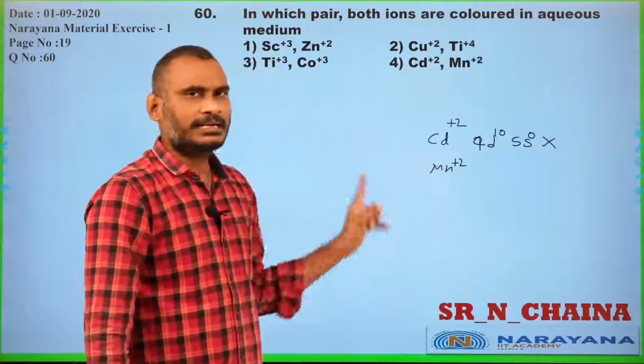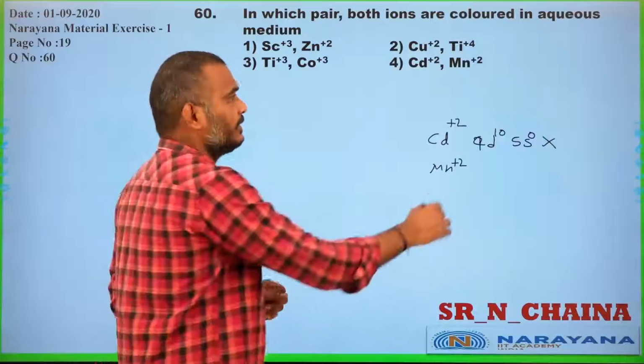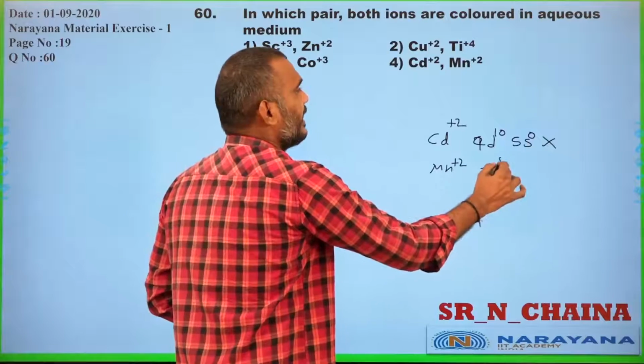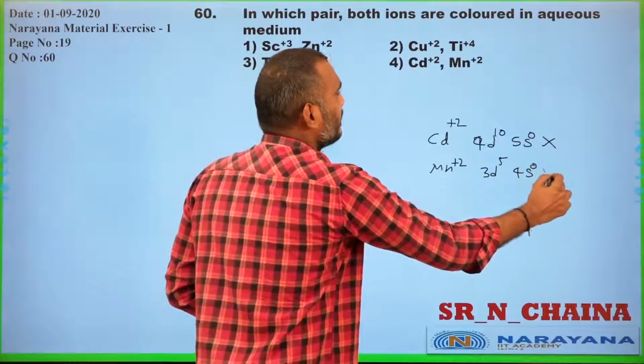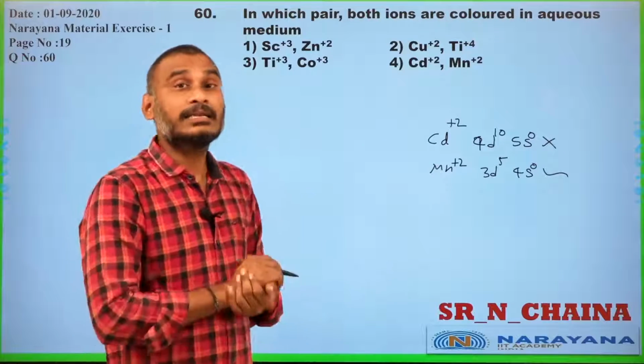What about manganese +2, sir? Manganese 3d5 and 4s0. There are unpaired electrons in it, even though it is a colorless compound.